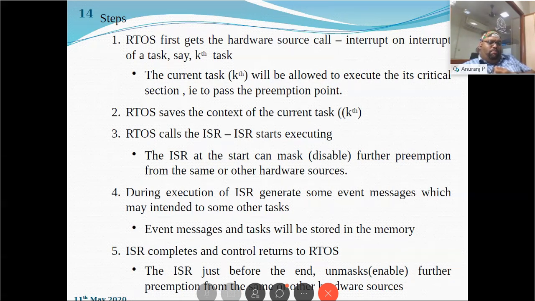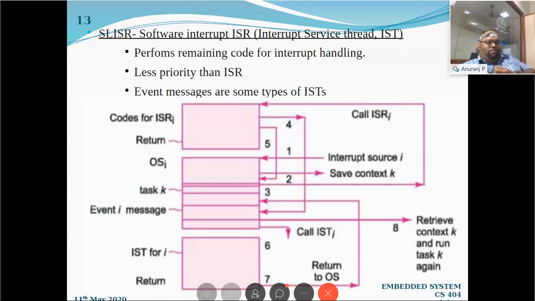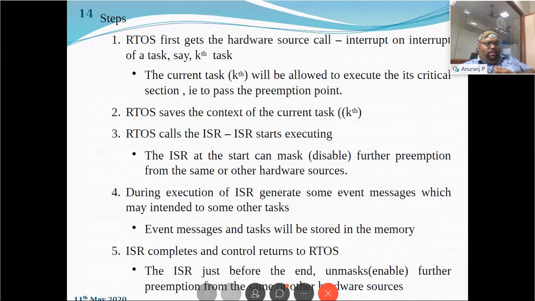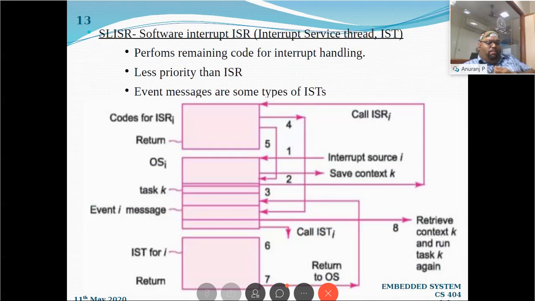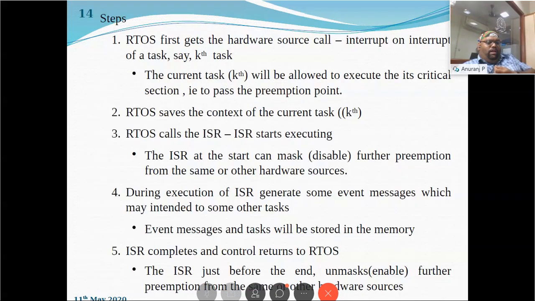And the third step, as usual, the RTOS calls the ISR. That is, the ISR starts executing, and during this execution, the ISR is going to mask all other ISRs which may come in between. That is the third step. And in the fourth step, during execution of the ISR, it may generate some event messages which may be intended for some other task. That task is going to be stored in the operating system memory, right?